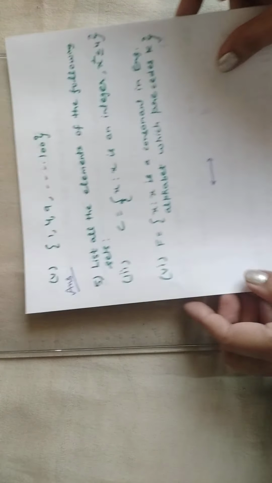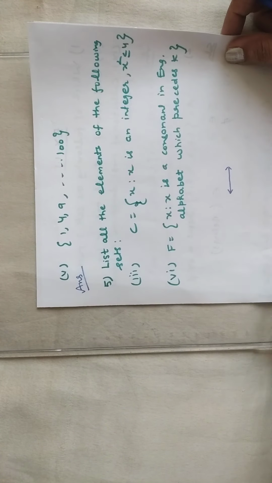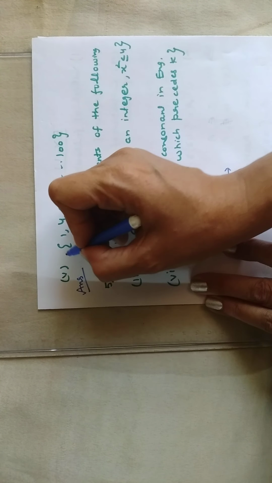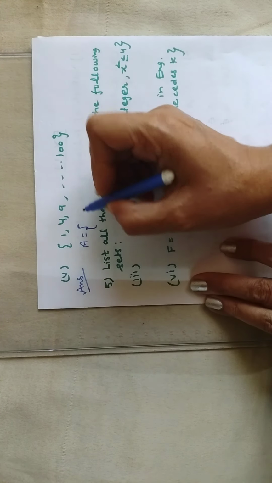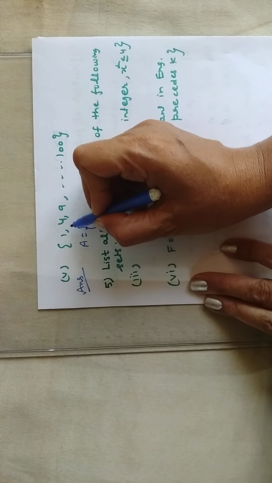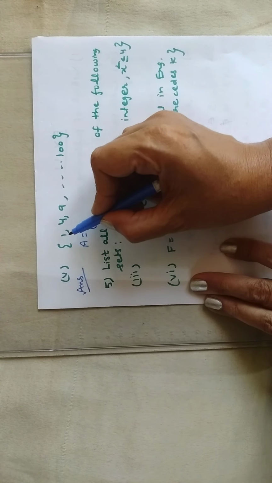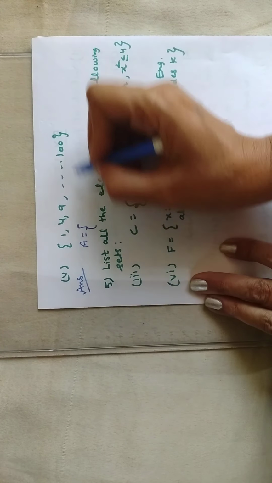Another, again this is a set. You have to write it in set builder form. Suppose this set is A. Again, observe the pattern very carefully. What is this? 1, 4, 9 up to 100. This is 1 square, 2 square, 3 square up to 10 square.